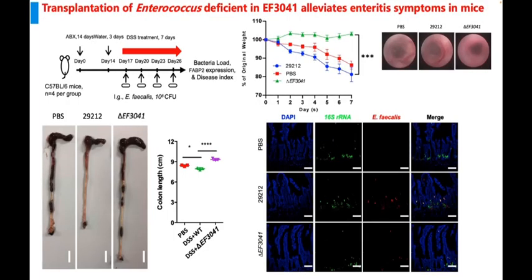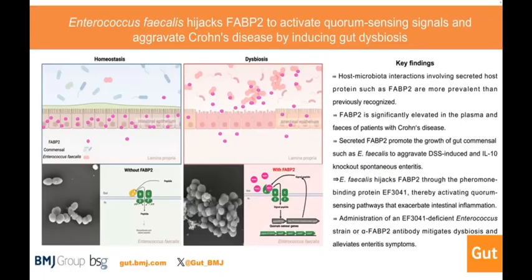Given that EF3041 is required to activate the Opp-ABCDF system, we hypothesized that EF3041 deletion would diminish bacterial responsiveness to FABP2 and subsequently alleviate intestinal inflammation. Indeed, our findings highlight EF3041 as a potential microbiota therapeutic target for IBD. Targeting EF3041 may restore gut microbiome homeostasis and improve host and microbe interactions.